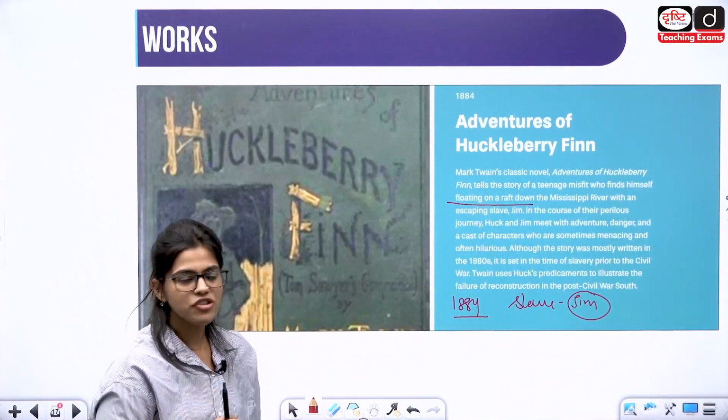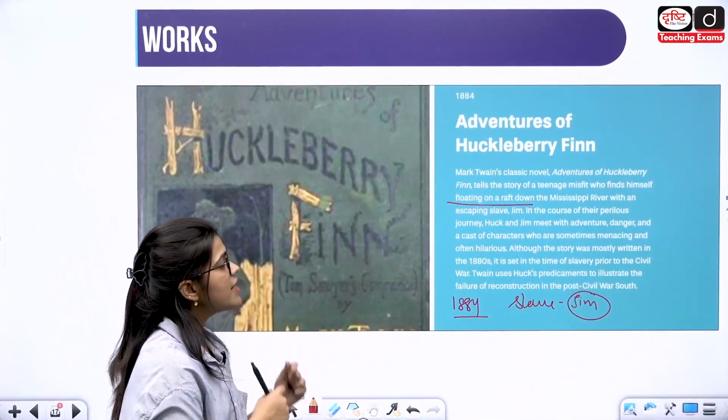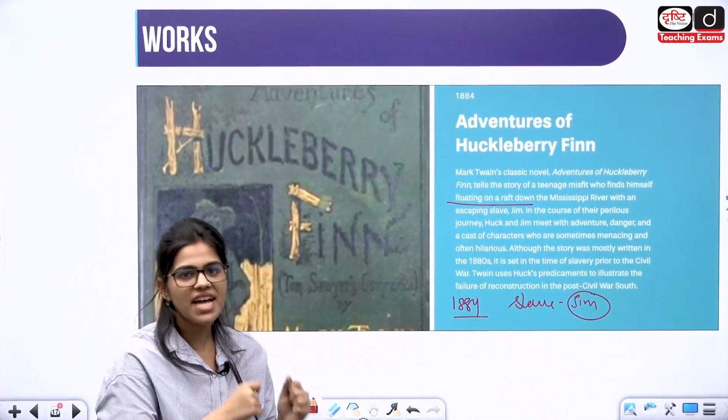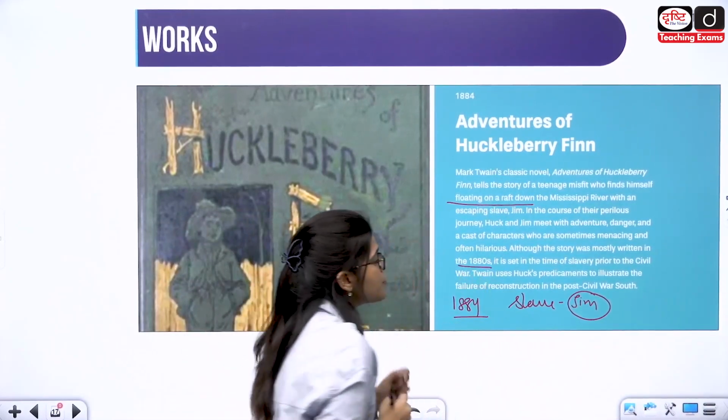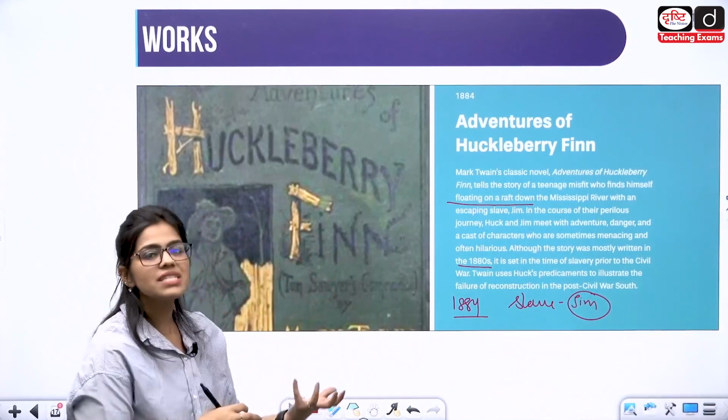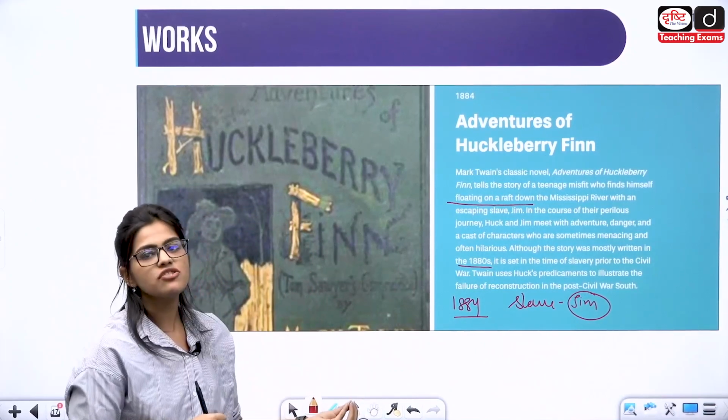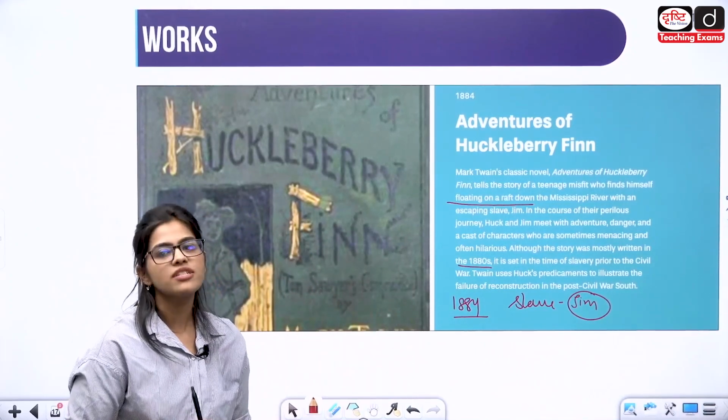In the adventures of Tom Sawyer also they are there, and they are talking about the slavery that is there during the Civil War, during the 1880s. Twain uses Huckleberry to illustrate the failures of the Reconstruction in the post-Civil War South also.